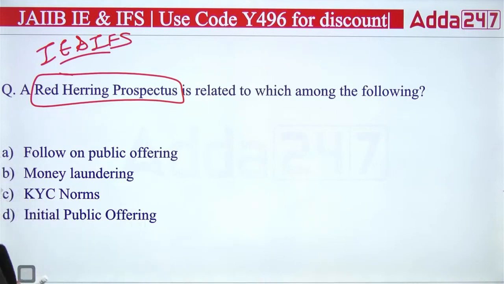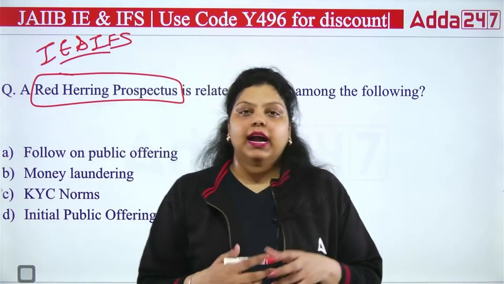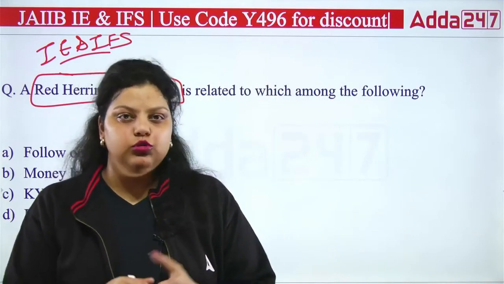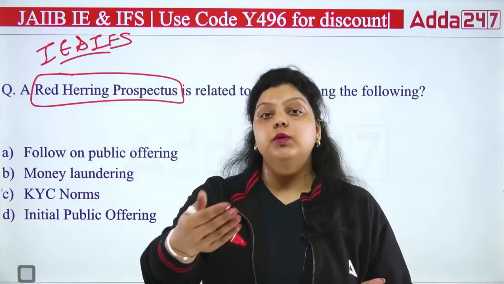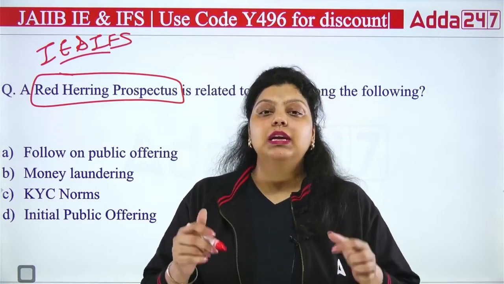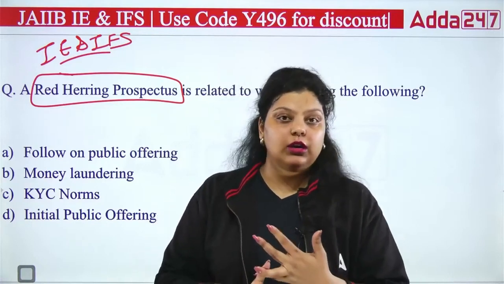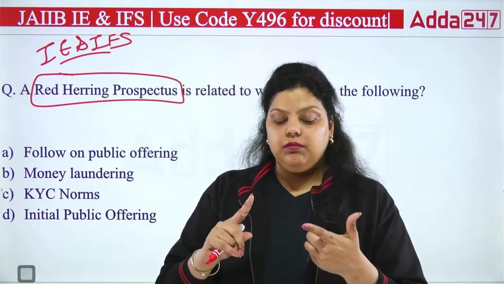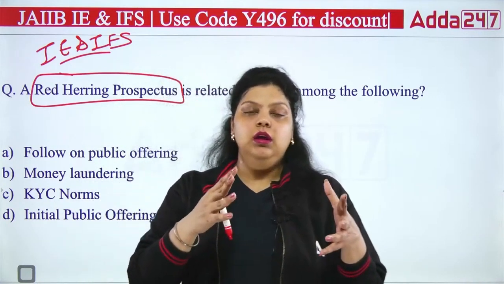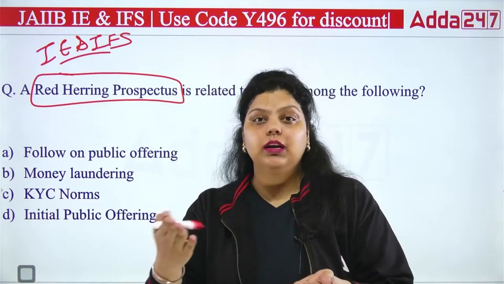So the prospectus is simply a kind of offer document, or I can say a kind of menu. Whenever a company issues shares, let's say Adda 24/7 wants to raise capital from the share market, the company is issuing shares for the public. Now the company has to give certain information about itself. Let's say what's your financial position, what's your profit and loss situation, what's your balance sheet, what about your creditworthiness. If you have taken any loan or debt from any bank or otherwise, then you have to represent that as well, whether you have returned that loan on time or not.